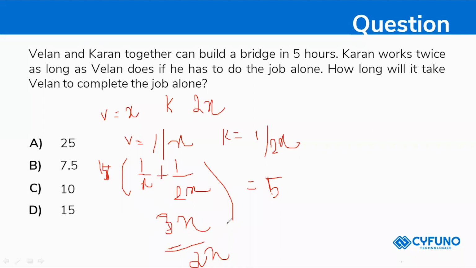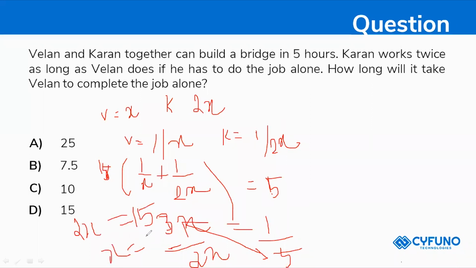So 3 divided by 2x will be 1 divided by 5. 5 into 3 will be 15. So 2x is equal to 15, and then x is equal to 15 divided by 2, which is 7.5. So answer will be 7.5.